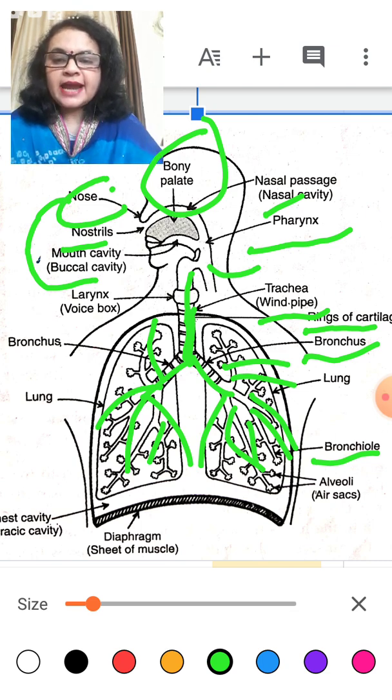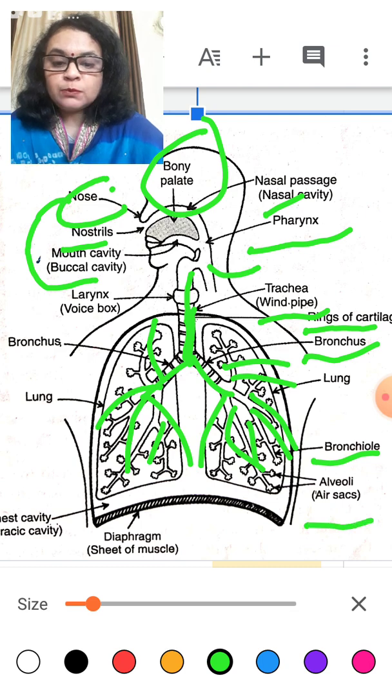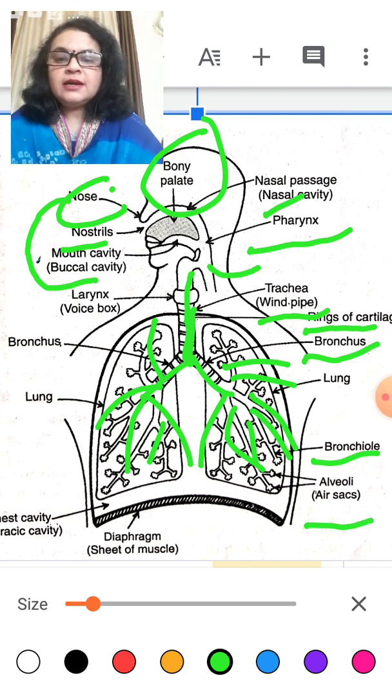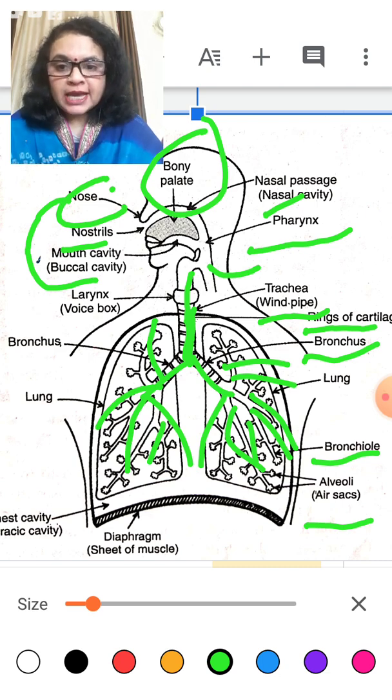At the end of these bronchioles, a bunch of pouch-like structures are known as alveoli, which are air sacs. The exchange of gases occurs mainly in these alveoli.